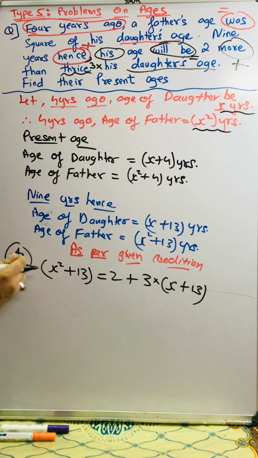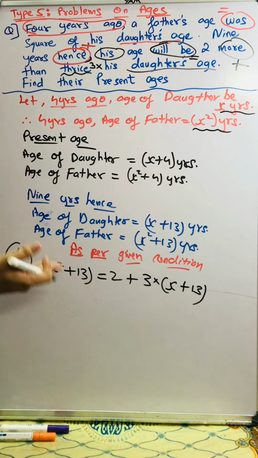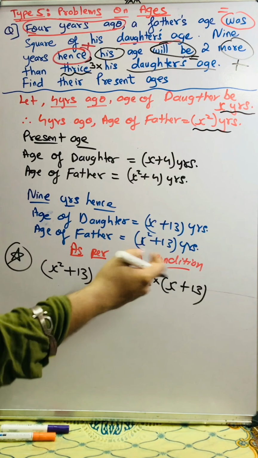And if you understand this up till here, you can pause the video and just start. I can say 80% of the sum is solved up till here. So we got a condition over here on the board. The condition is x square plus 13 is equal to 2 plus 3 into x plus 13.